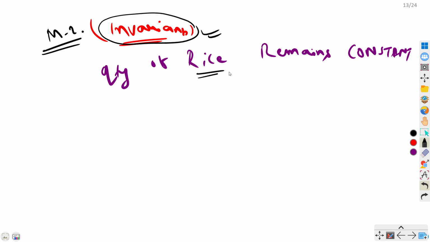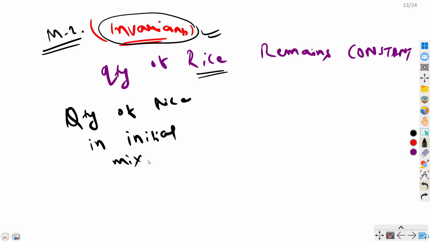So here rice is not changing, right? So what we can say is the quantity of rice in the initial mixture would be equal to the quantity of rice in the final mixture, right? Because there is no change.